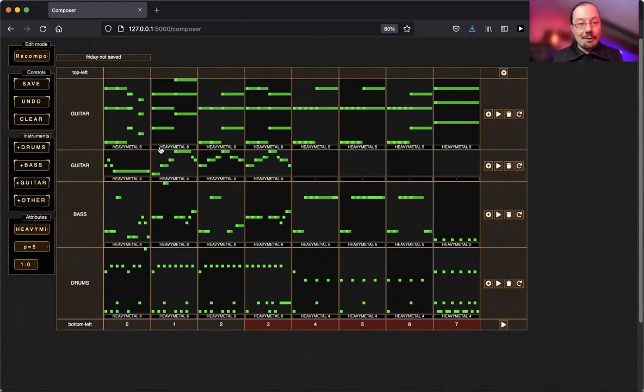Nice user interface for GPT-2, which has been trained on heavy metal. Hope you like it.